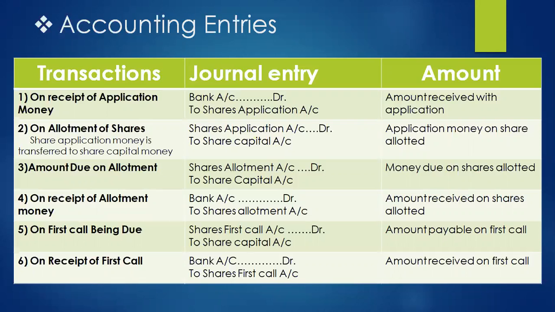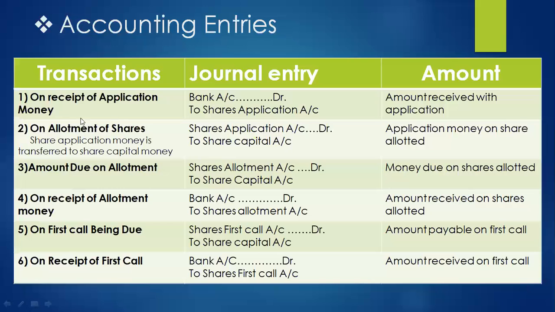And when the last call is made, suppose second is the last call, second call being due, entry will be share second and final call account debit to share capital account. When the money for second and final call is received, journal entry will be bank account debit to share second and final call account. So students, this way we will make the journal entries.